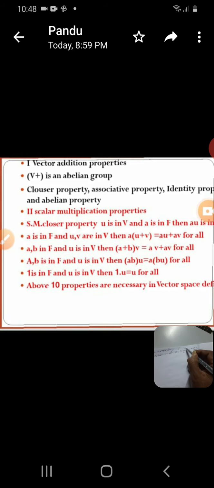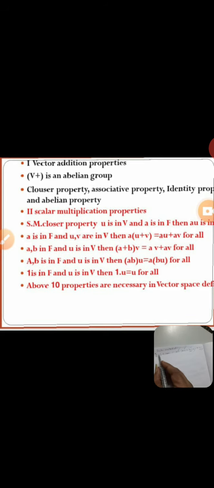These two are multiplied, and you get a new answer. The new answer is always an element of V. This is called scalar multiplication closure. It is important. Now the other properties, 7th, 8th, 9th, 10th, are very simple properties. Here in scalar multiplication, the 6th property is very important. The 7th property, what is that?